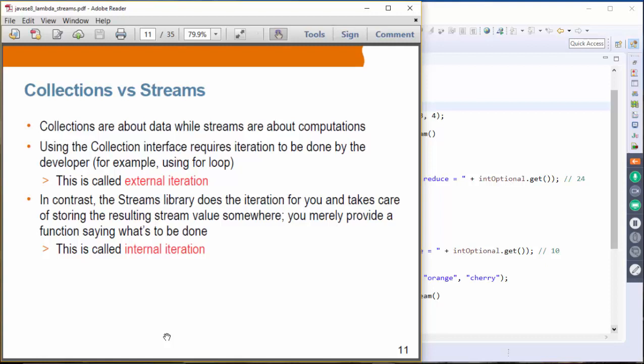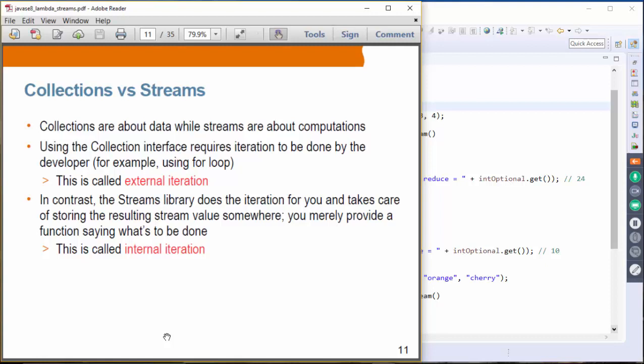Using the collection interface requires iteration to be done by the developer, meaning you have to be responsible for using a for loop or while loop. This is called external iteration because you have to provide this iteration yourself. In contrast, streams handle the iteration for you.